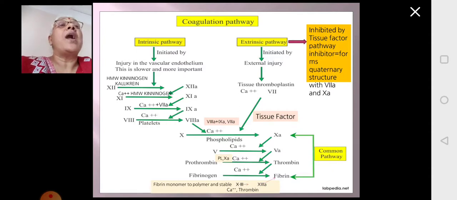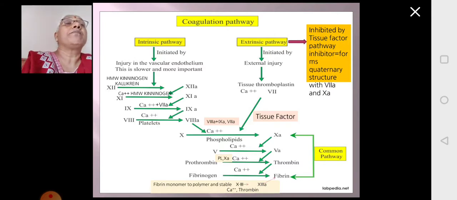Now we will look at how 7A is formed in the extrinsic pathway. The extrinsic pathway is initiated by injury. So when there is injury, the damaged tissue will release tissue thromboplastin. This tissue thromboplastin along with calcium ions will convert the inactive zymogen 7 to active 7A, which is now a serine protease.